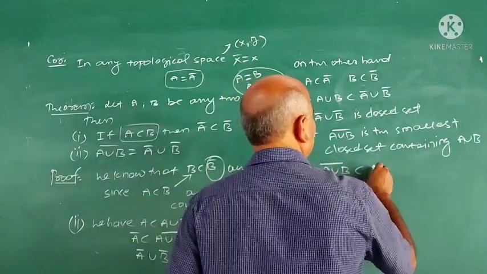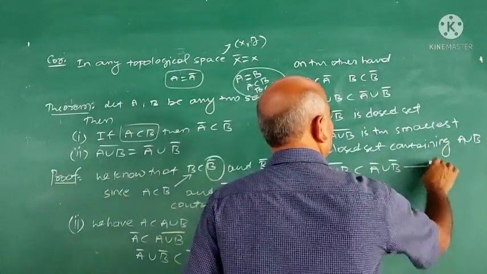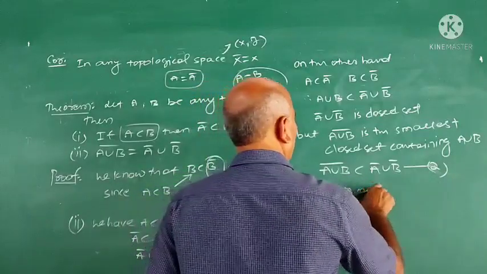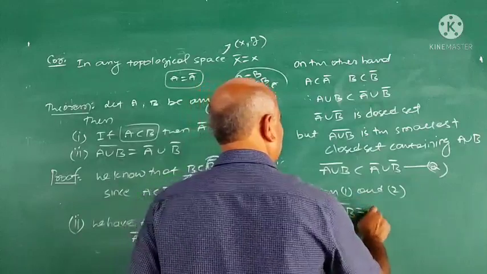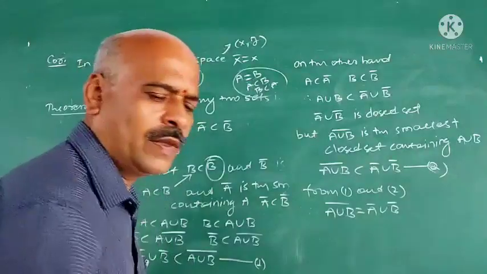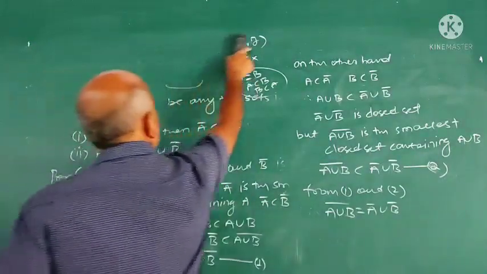Closure of A union B is contained in A closure union B closure. This is 2. From 1 and 2, closure of A union B is equal to A closure union B closure. I think all of you understood the proof here.